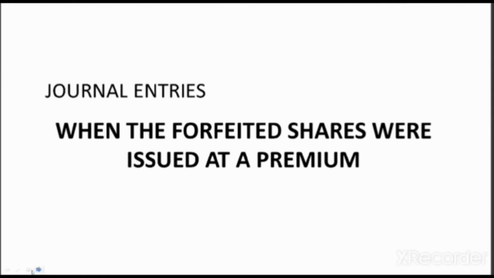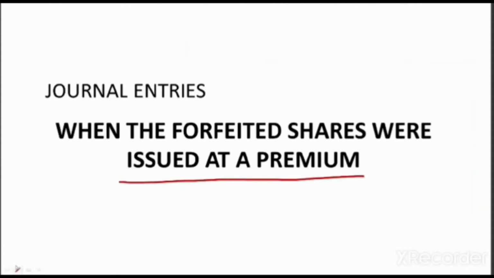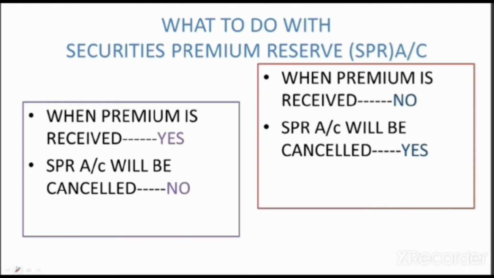Now, next we will discuss the forfeiture of those shares which were originally issued at premium. That means the issue was done at a price which is more than the nominal value of the shares. Children, here you will come across 2 questions. First is whether you have received the premium or not. You received the premium with any of the call or share allotment money. So if you have received that call, that means the premium is received.